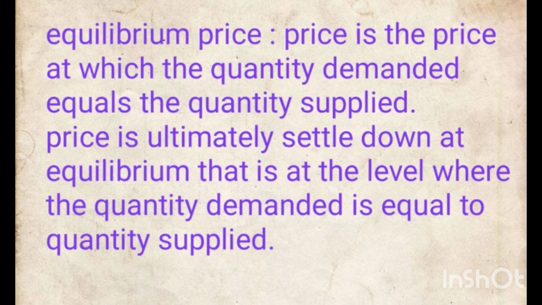Suppose the price of a dress, as I have told you earlier, is rupees 1000. So here 1000 is the equilibrium price. Why? Because the seller is willing to sell at that price, and we are the buyers, we are willing to buy at that price. Now suppose the price was 1200 instead of 1000.